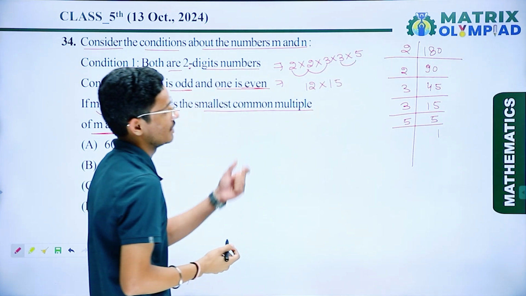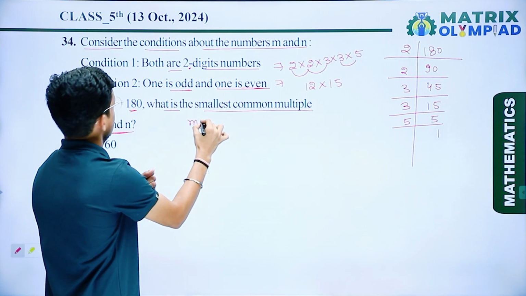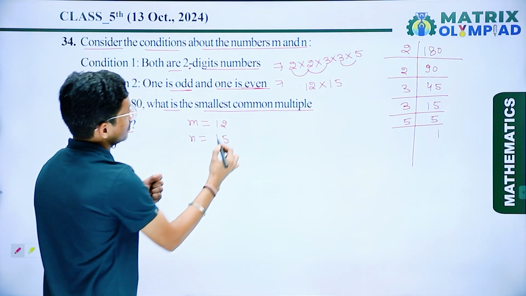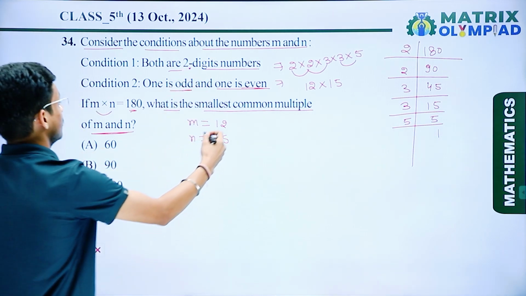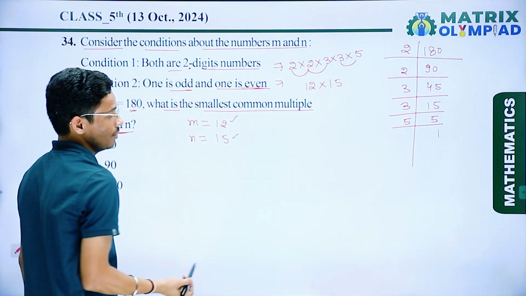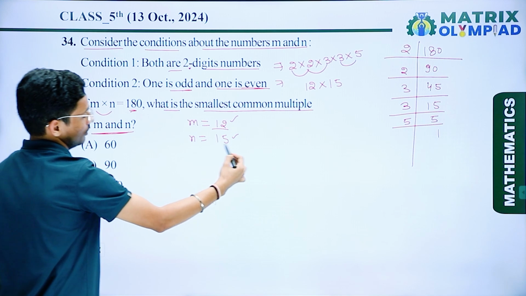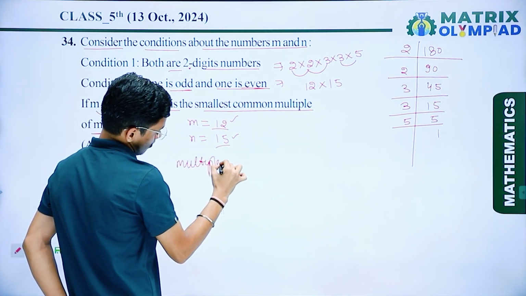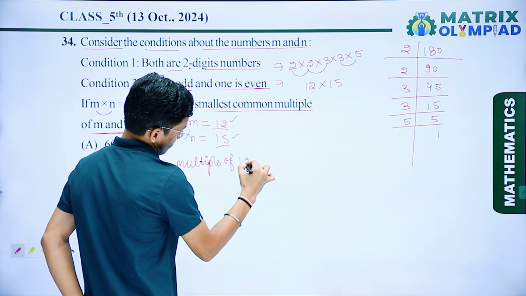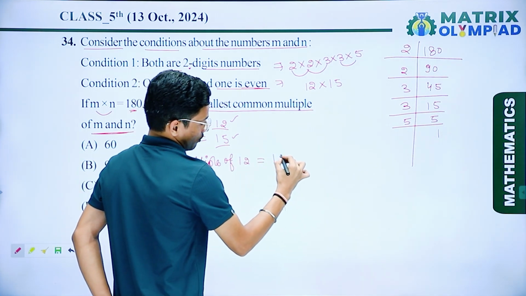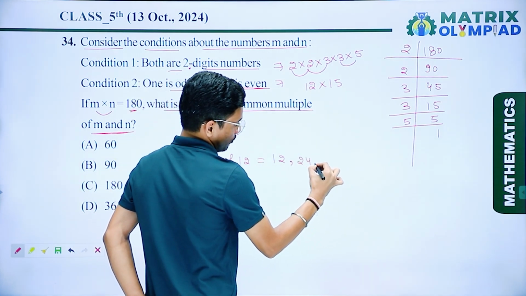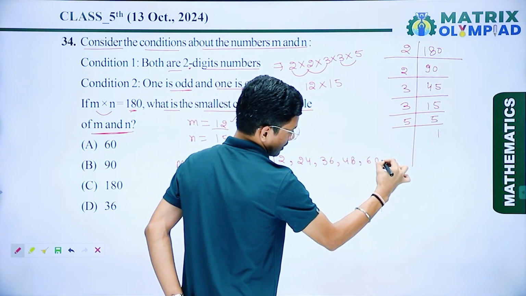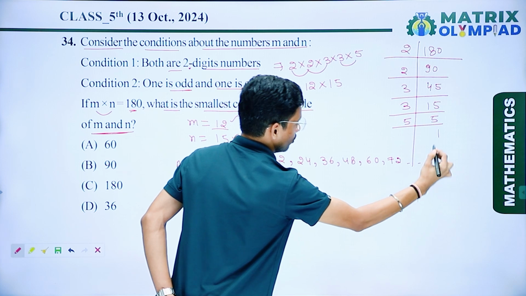So here we have these two numbers: M is equal to 12 and N is 15. These are 2-digit numbers, and this one is even and this one is odd. So these two conditions are followed by both numbers. Multiples of 12 are 12, 24, 36, 48, 60, 72 and so on.